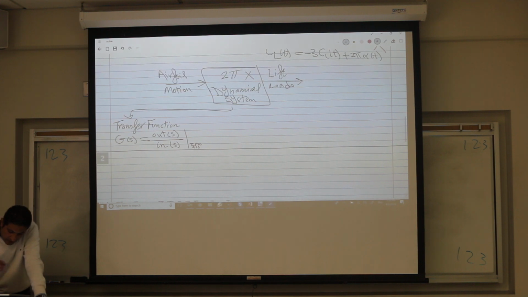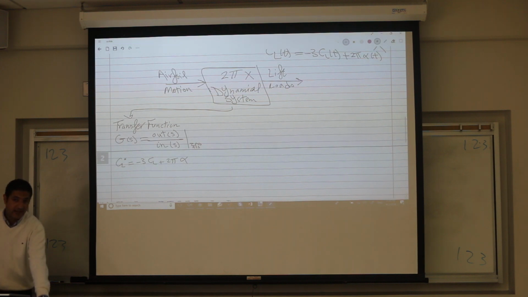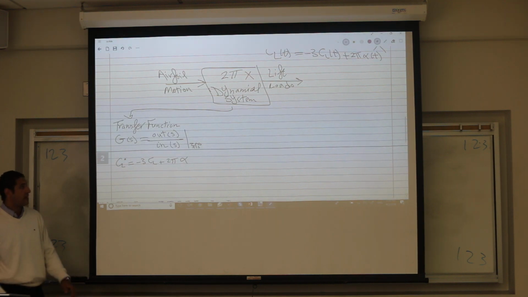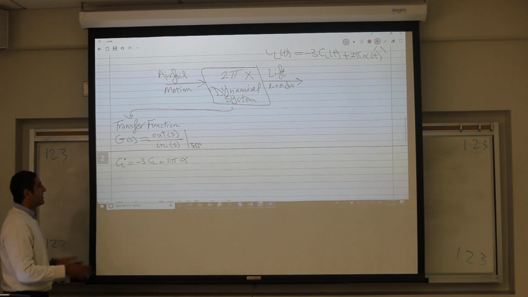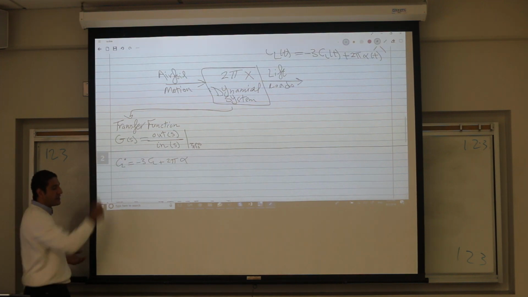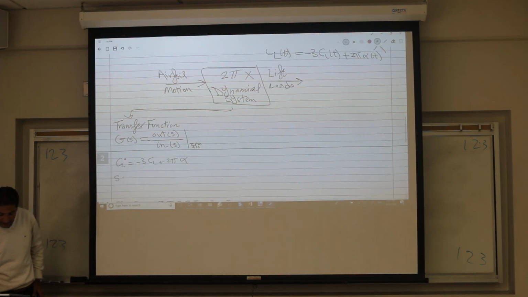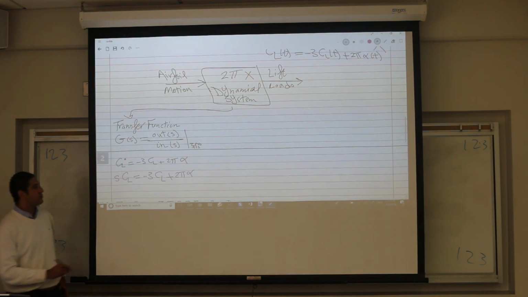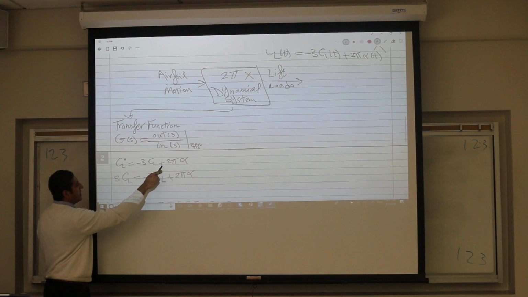So for us here, for example, if we have CL dot is negative 3 CL plus 2 pi alpha, I can immediately convert this into a transfer function model, right? Just take the Laplace transform at zero initial condition. This is very easy. The Laplace transform at zero initial condition is the easiest. It's just convert any dot to S. So S times CL is negative 3 CL plus 2 pi alpha.